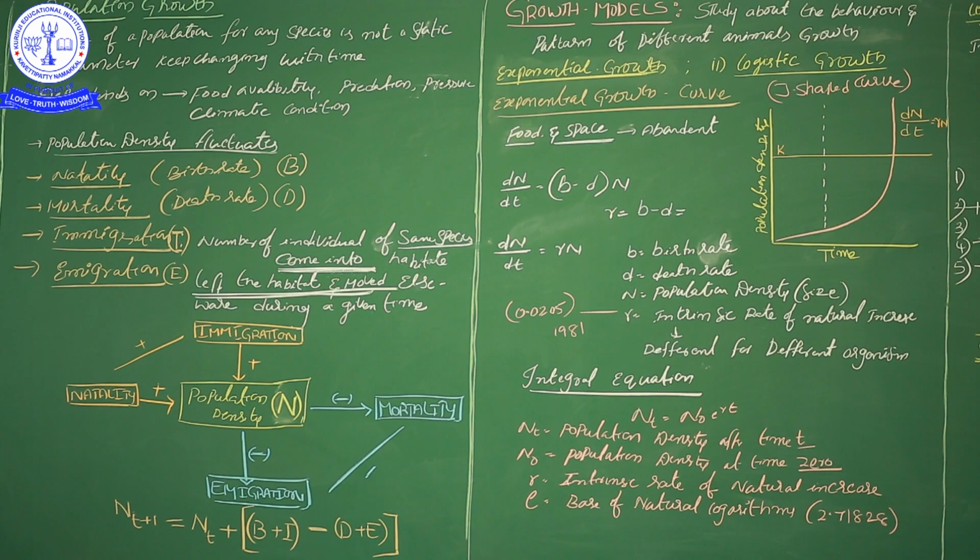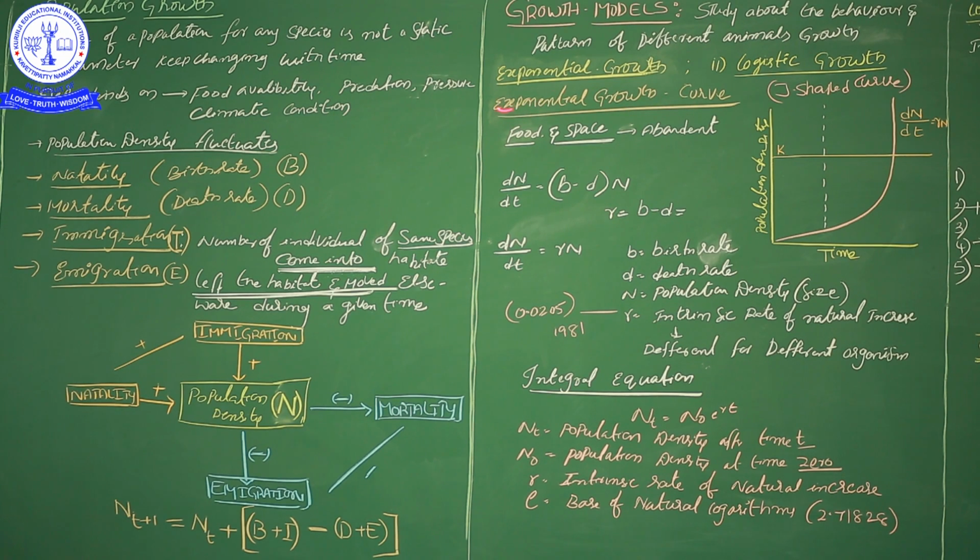Basically population growth is explained by two models. Those two models are exponential growth and logistic growth. First, I want to tell about exponential growth, which is explained by the exponential curve.